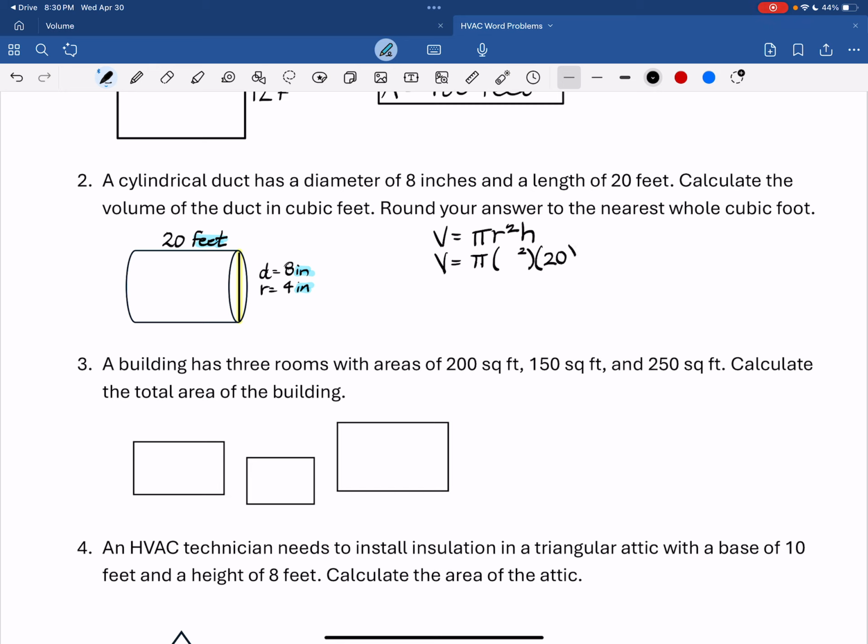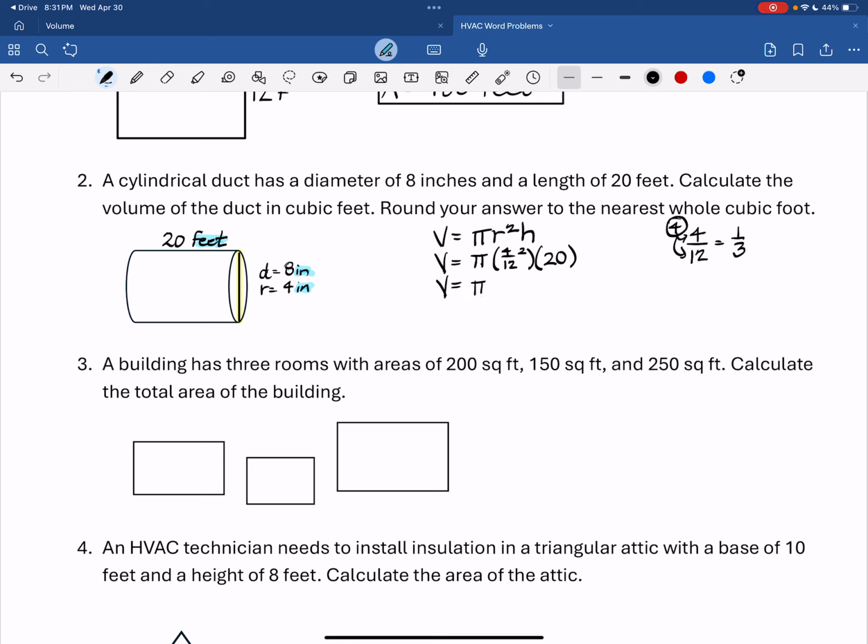The height is 20. 4 inches, that's 4 over 12 because we want to convert that to feet. 4/12 of a foot, 20 is the height. You could also use 1/3. 4/12 reduces to 1/3. So that would be fine as well. I'm going to leave it as 4/12 because I'm going to use my calculator.